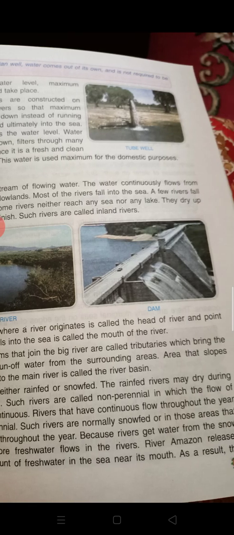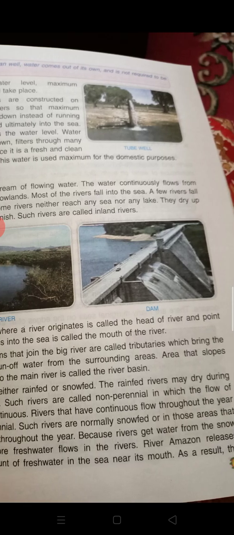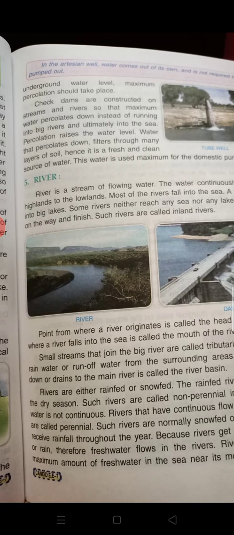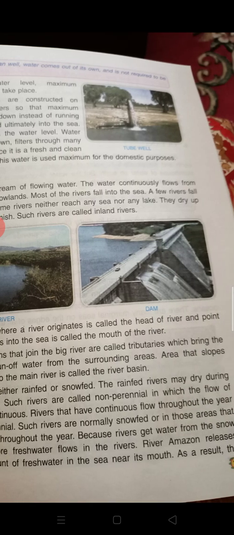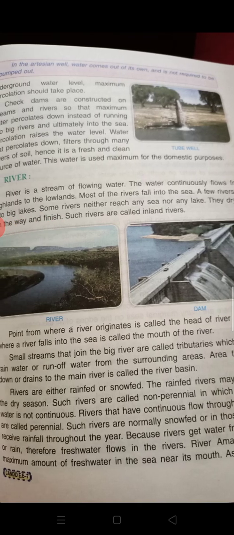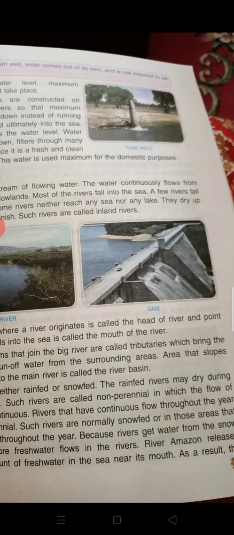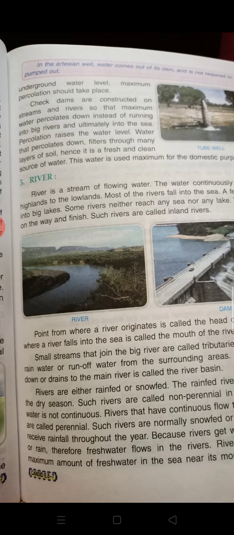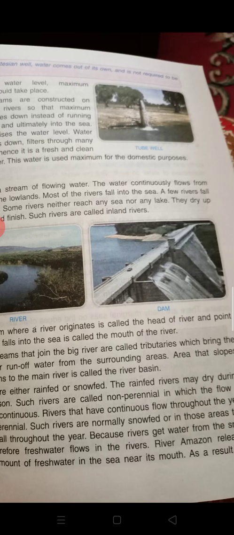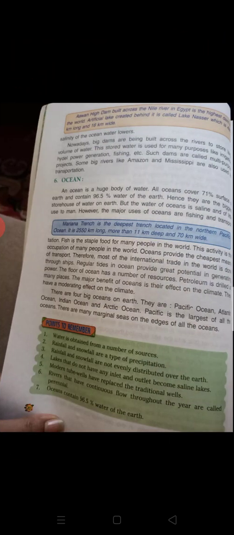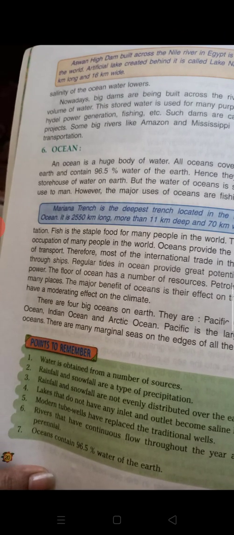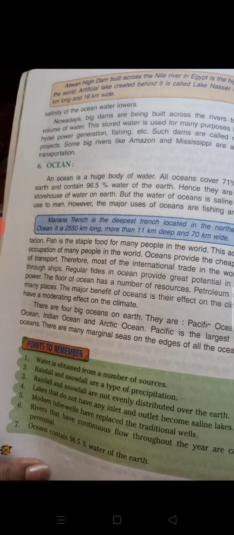Such rivers are normally snow fed, or in those areas that receive rainfall throughout the year. Because the river gets water from the snow or rain, therefore fresh water flows in the river. River Amazon releases maximum amount of fresh water in the sea near its mouth. As a result, the salinity of ocean water lowers.